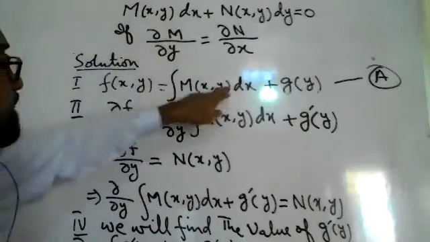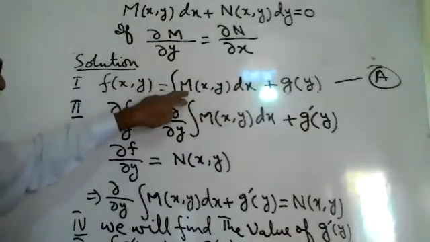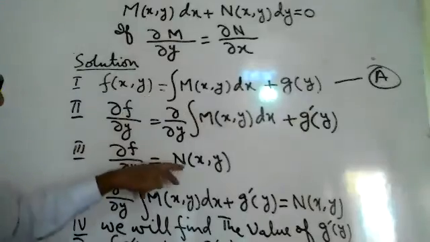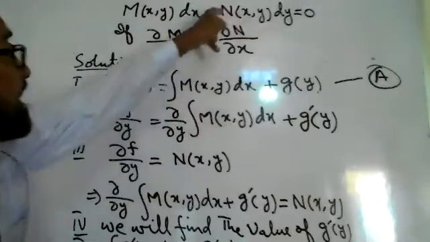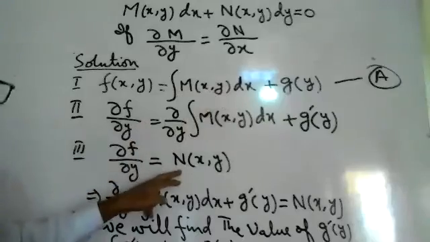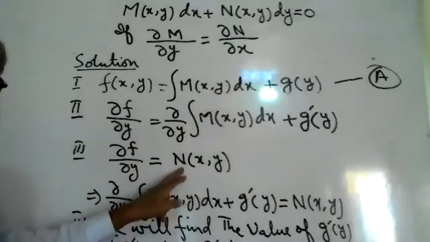In the next step, this answer will be equal to m. If this is with respect to m, we integrated m, so we will differentiate with respect to y, and it will become n of xy. If this is n of xy, then the derivative will become m of xy.